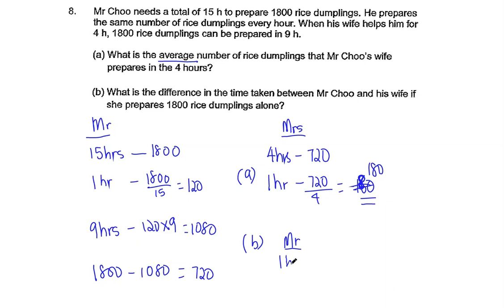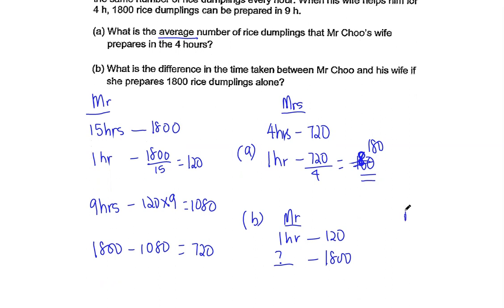Correct? So 1 hour, he can make 120. Now, if it's 1,800 dumplings, how many hours does he need to take? And for Mrs. Chu, right, we know in 1 hour, she can make 180 dumplings, right? According to part A. So if your part A is wrong, part B will also be incorrect.